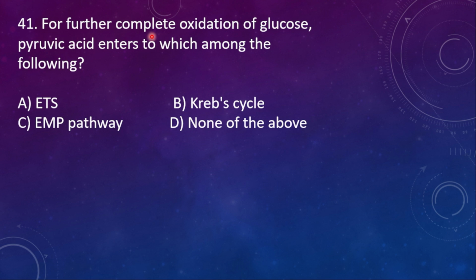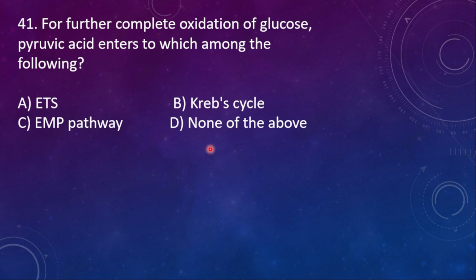41. For further complete oxidation of glucose, pyruvic acid enters which among the following? After the glycolysis, pyruvic acid will enter A. ETS, B. Krebs cycle, C. EMP pathway, and then D. None of the above. I said in the first slides only, first glycolysis takes place, next the link reaction, which some will consider and some will not consider.